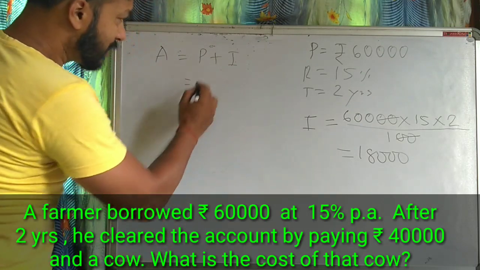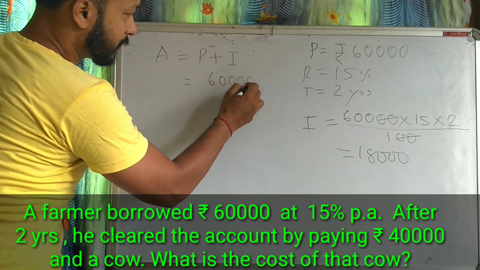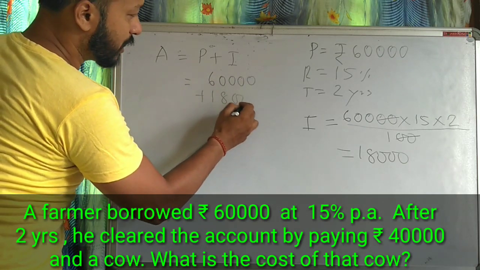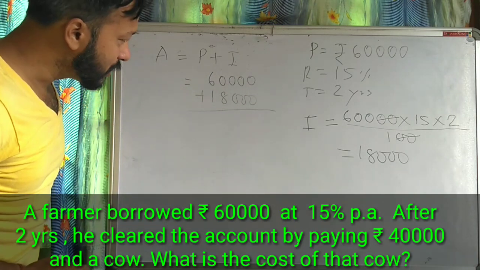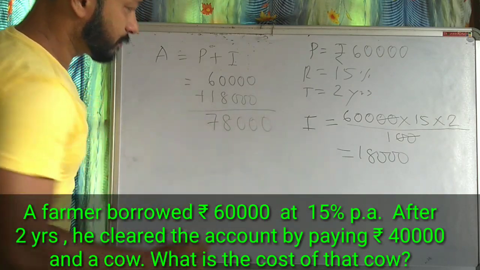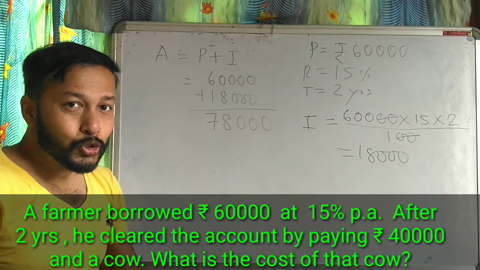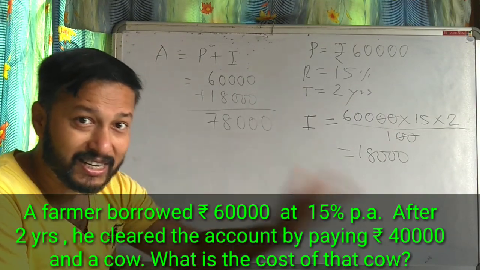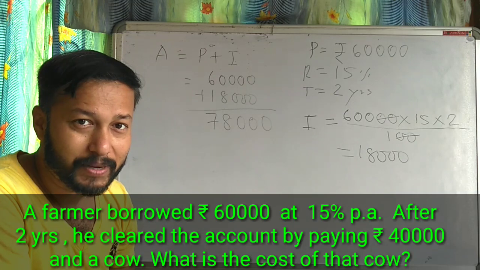What is the principal? 60,000 plus 18,000. So what is the total money? 78,000. So he is supposed to return 78,000 rupees.